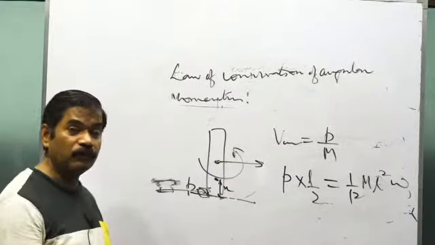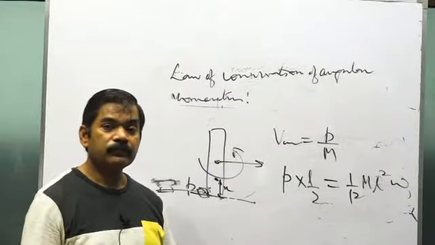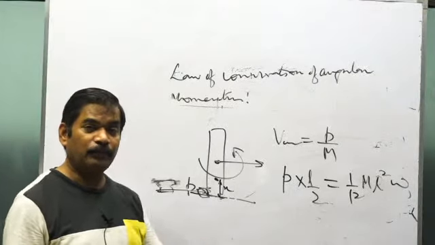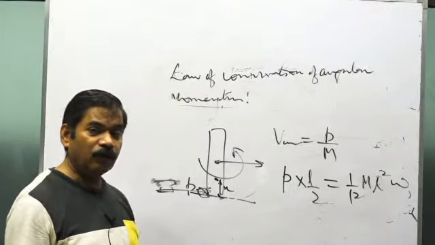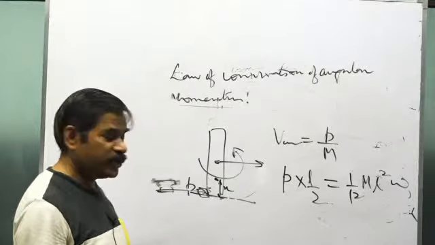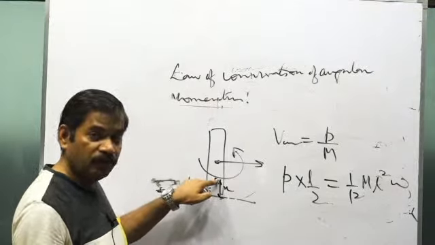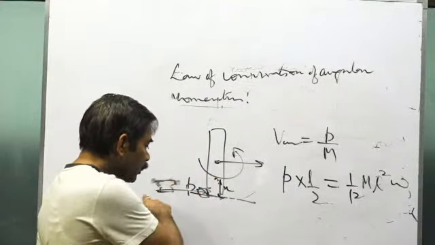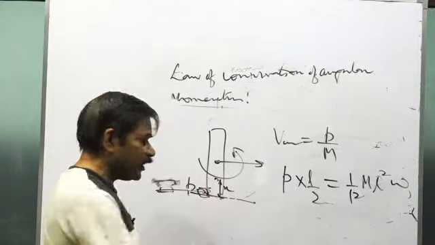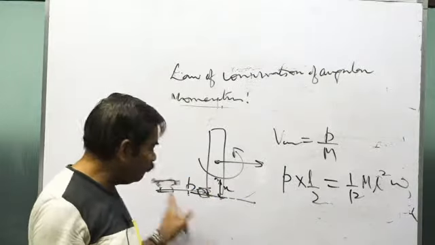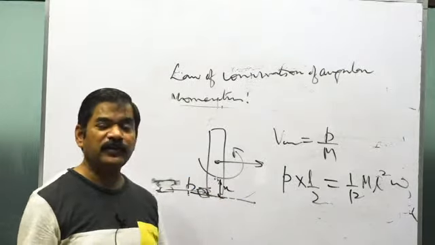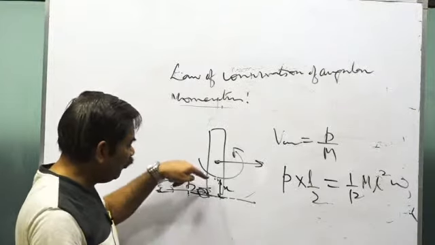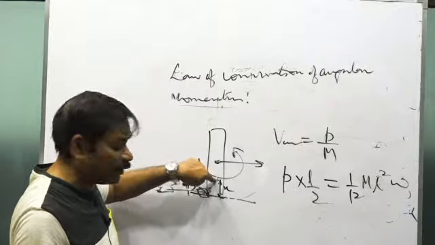Now what you have to do? Apply the law of conservation of angular momentum about the point on the ground which is lying just below this point. What is the position of the center of mass? So that will be mv into x. X you have already calculated. mv into x, this is the initial angular momentum. That will be equal to I into omega. Now find the combined I of the system about this point.